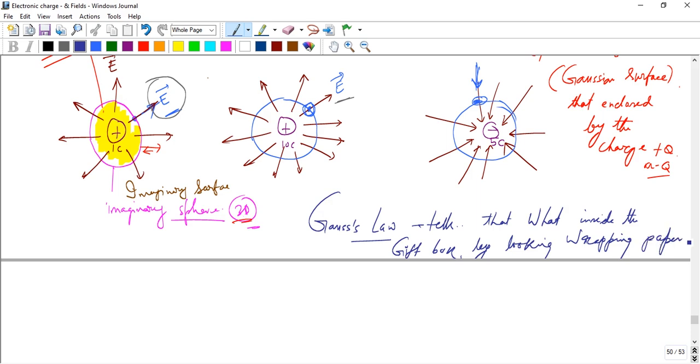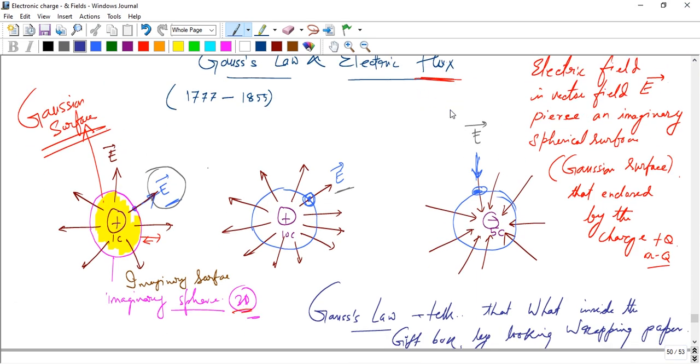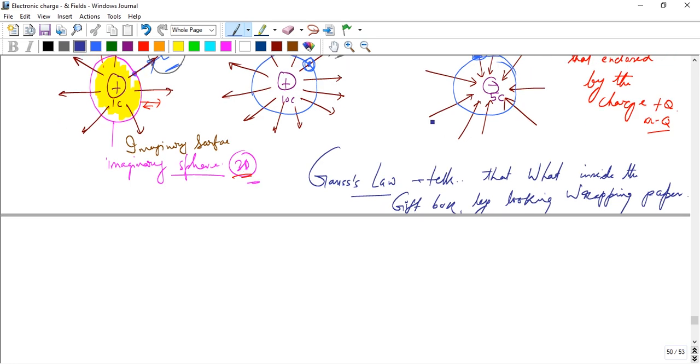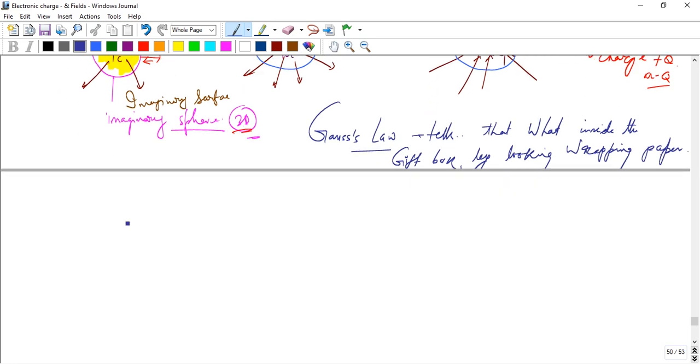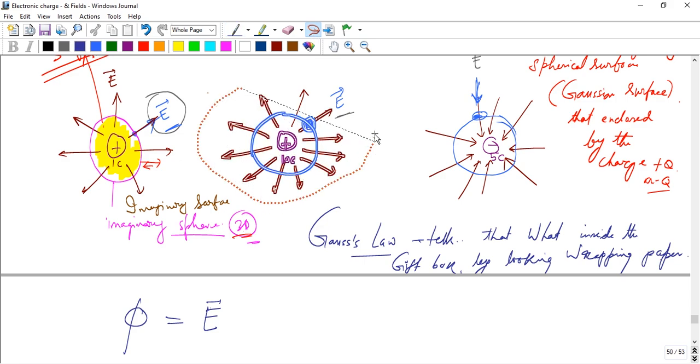Okay, so another important thing is called flux. It is very easy. The flux is how much electric field pierces the surface. This quantitative numeric number is called electric flux. Okay, so the flux has the symbol phi, and suppose that is E. Suppose we consider a diagram here.